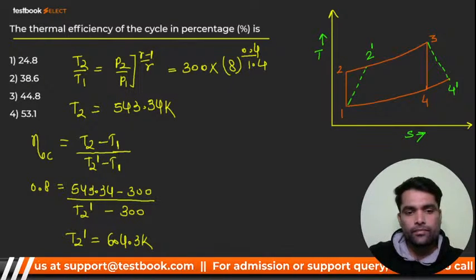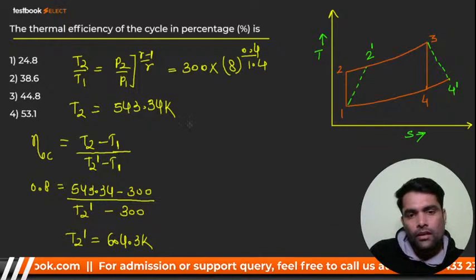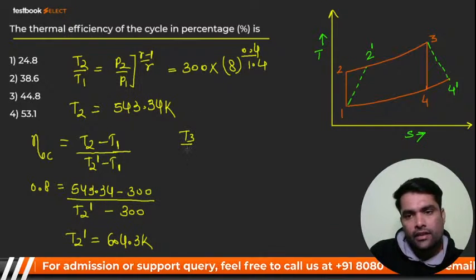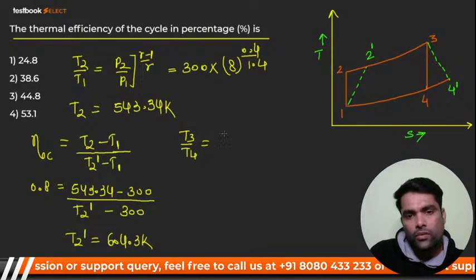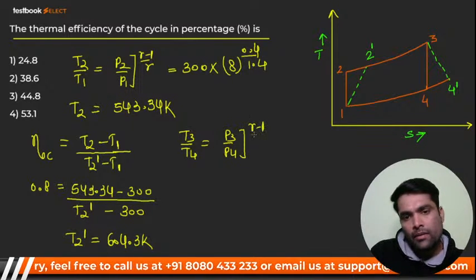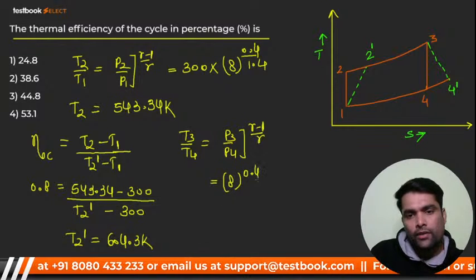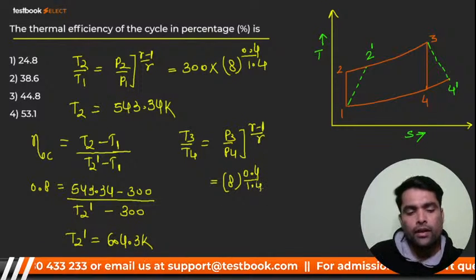So my dear, similarly, I can write T3 by T4 is equal to P3 by P4 raised to power gamma minus 1 upon gamma. So it is 8 raised to power 0.4 divided by 1.4, right?